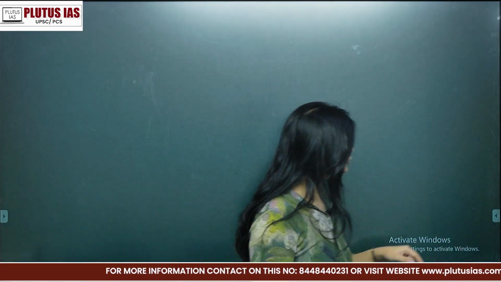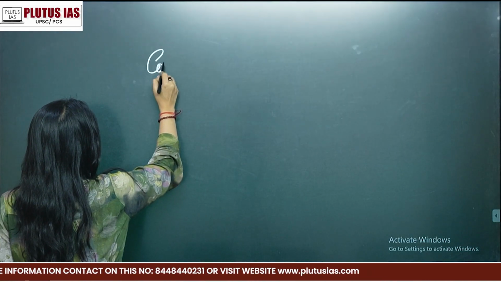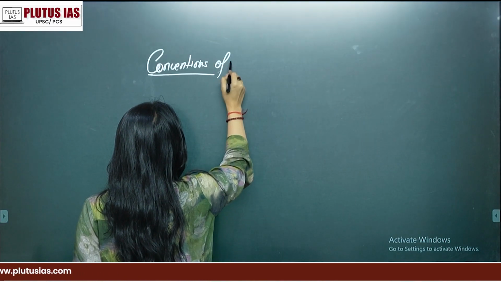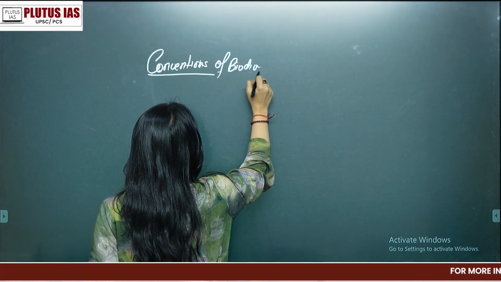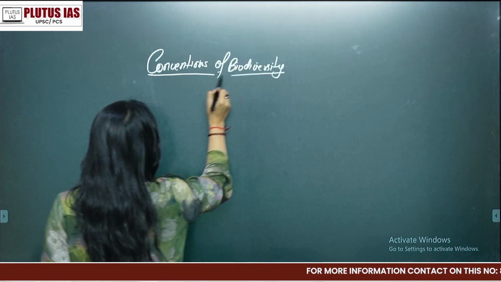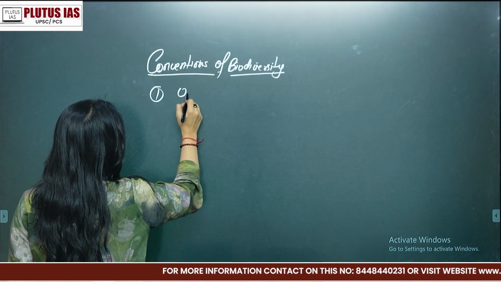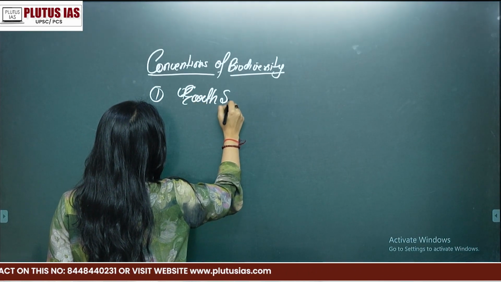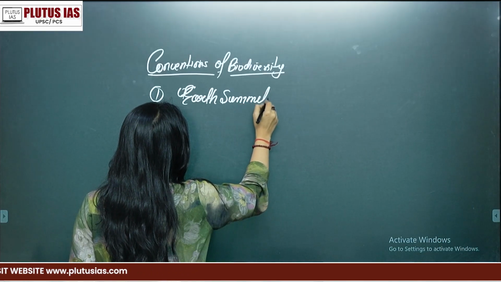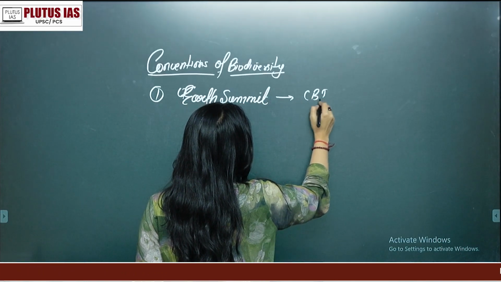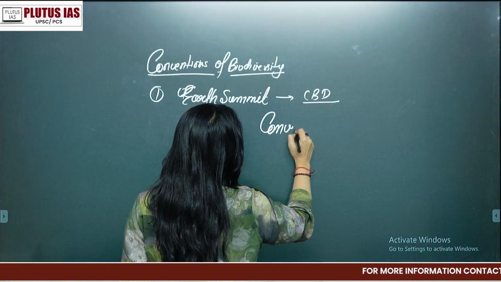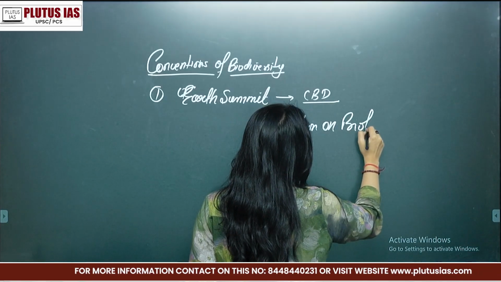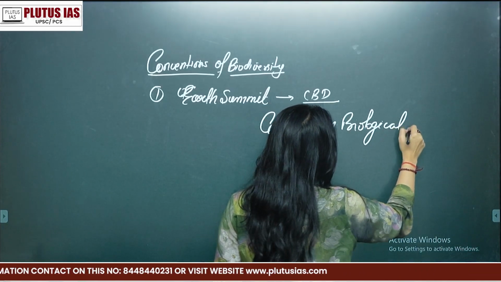Apart from that, you need to consider some of the conventions which have been made for biodiversity. The first and very prominent one was adopted at the Earth Summit: the CBD, the Convention on Biological Diversity.